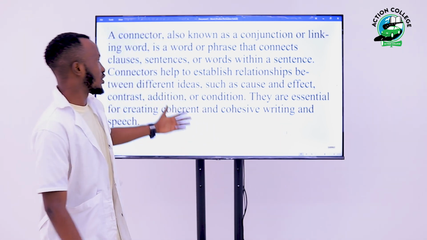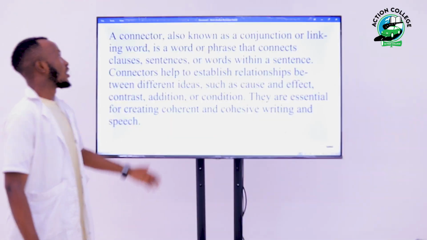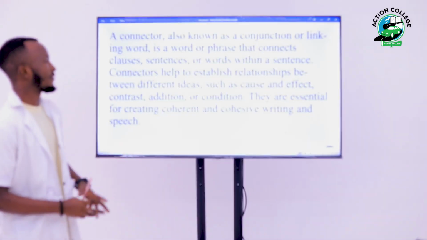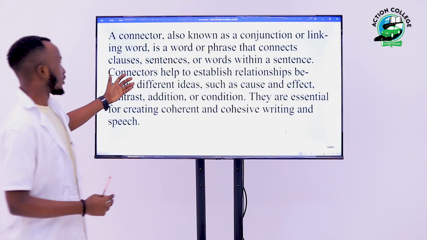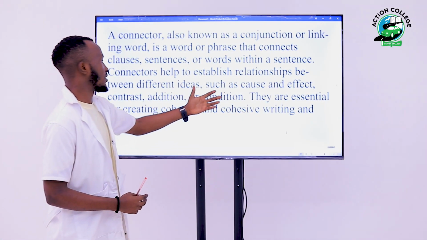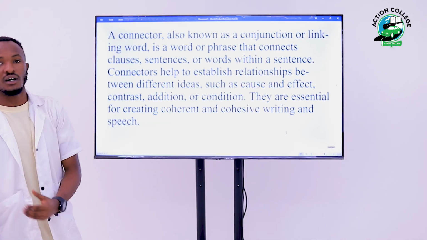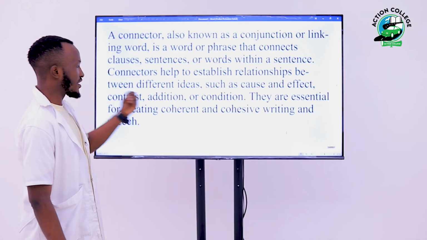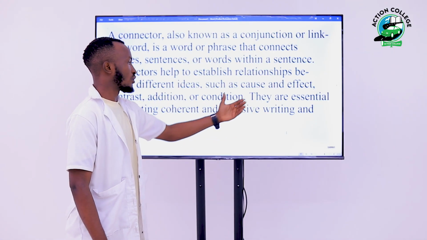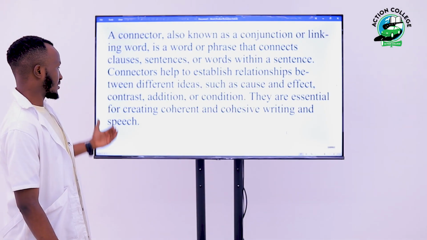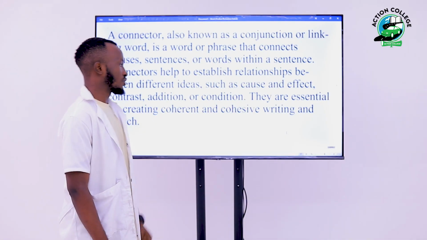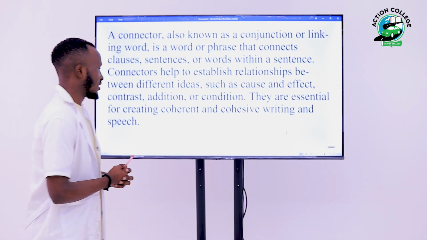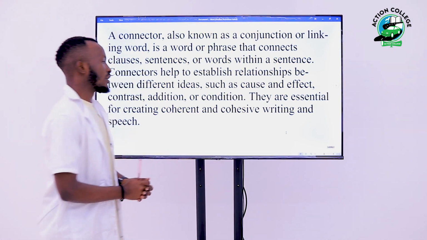So guys, as you can see on the screen, a connector, also known as a conjunction or a linking word, is a word or a phrase that connects clauses, sentences, or words within a sentence. Connectors help to establish relationships between different ideas such as cause and effect, contrast, addition, or condition. They are essential for creating coherent and cohesive writing and speech.